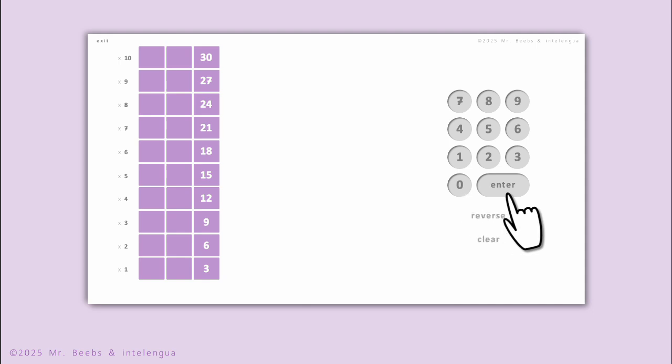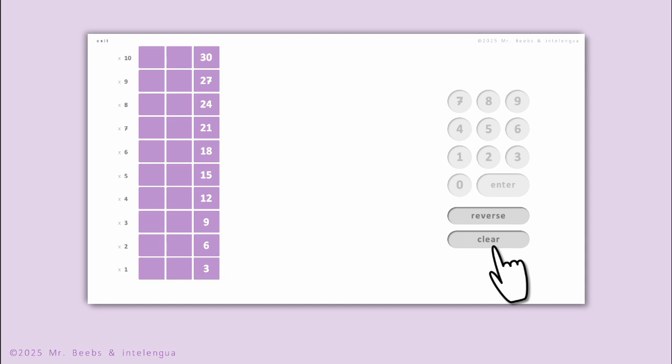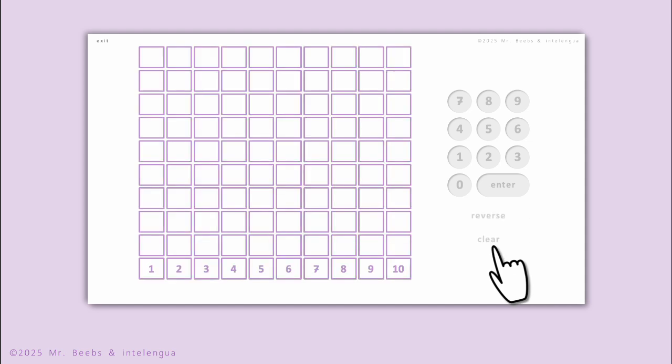Remember to press Enter, and now you have 2 options. You can reverse to skip count backwards all the way down to 0, or clear. To start over with another number, choose Clear.